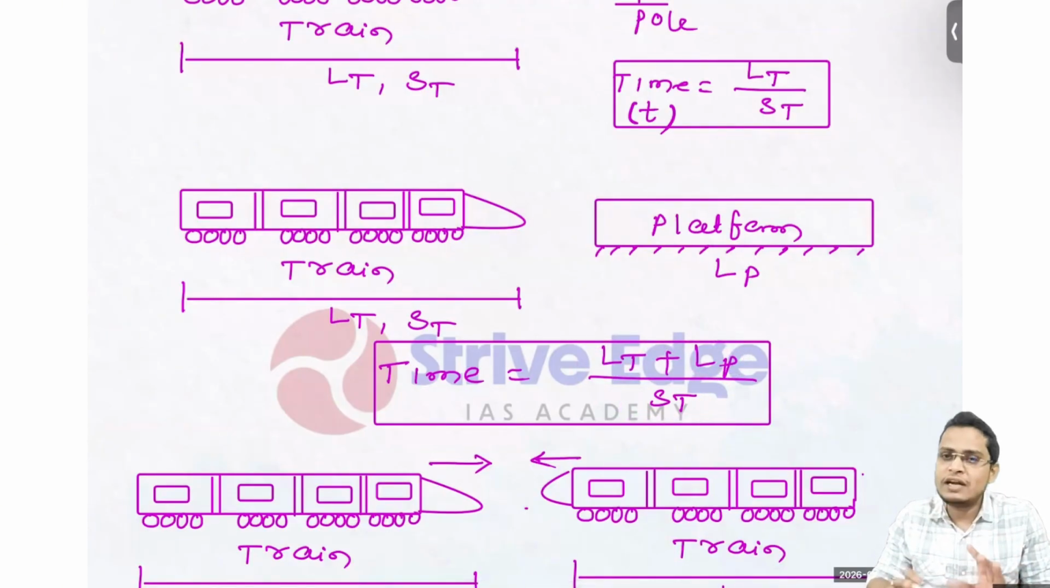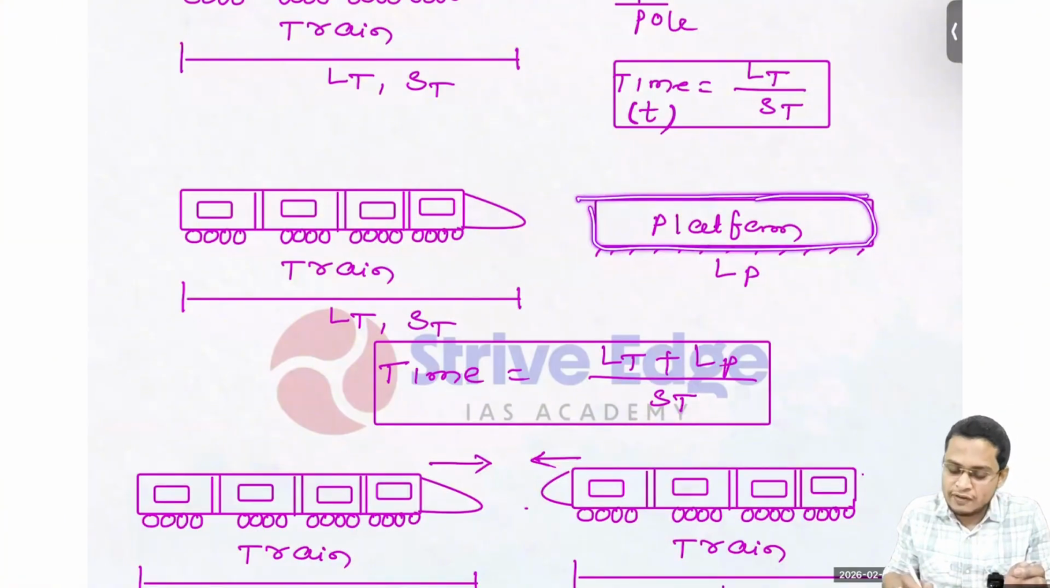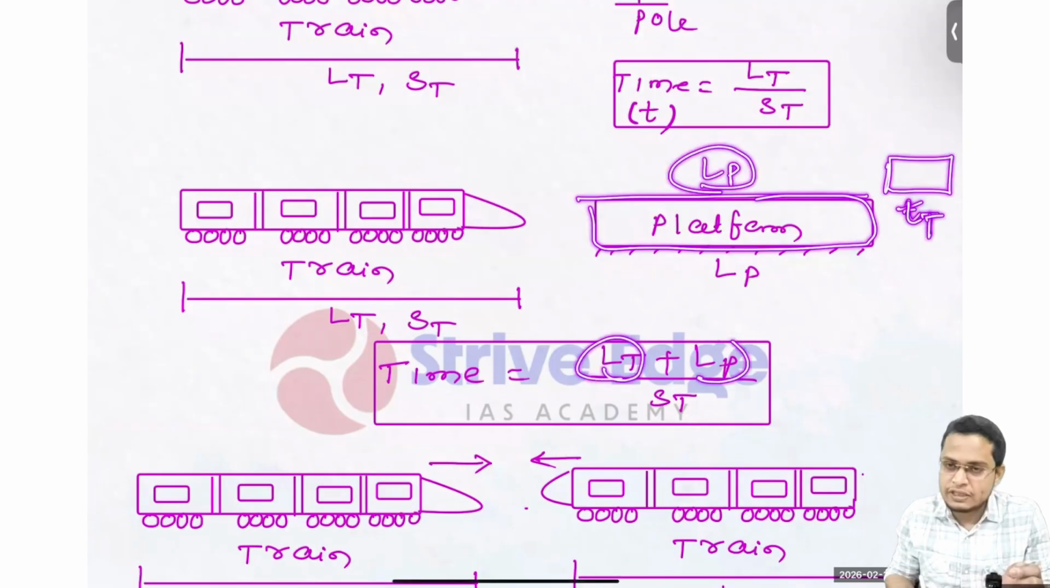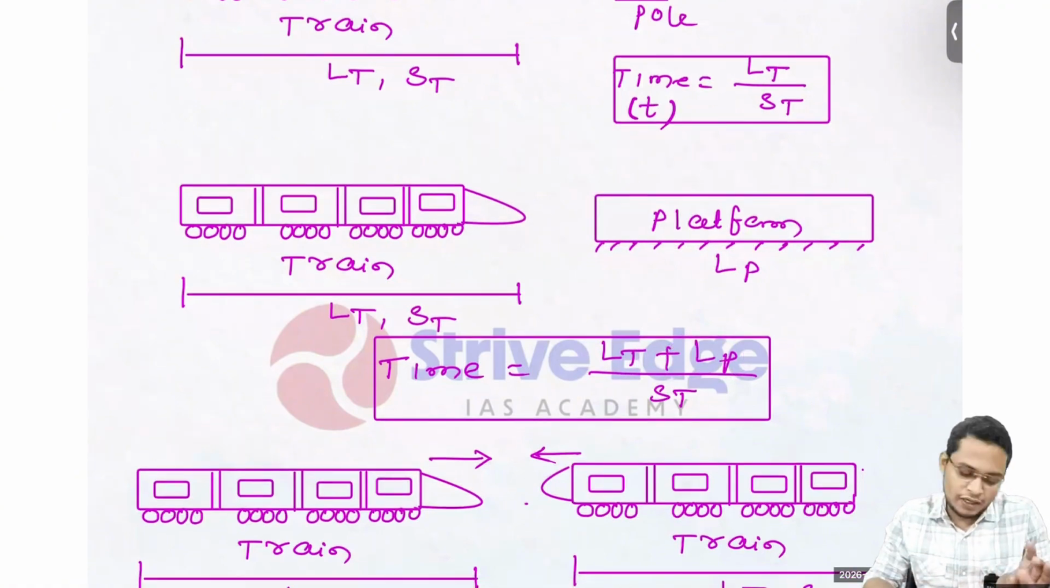Hope you are able to understand, because the train is moving in this direction, but the platform is not moving. So the speed is ST, and the total distance the train has to cross is its own length plus the platform length. Now, for example, the train is there. Whenever the train reaches here, then we can say it is crossing. So here the length LT of the train has to be crossed and the platform length is crossed. So distance is LT plus LP divided by the speed of the train. Hope you are able to understand.